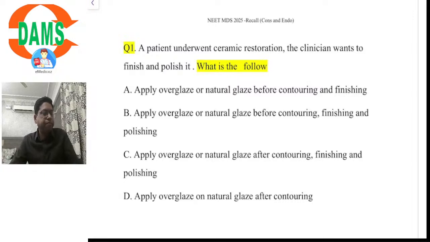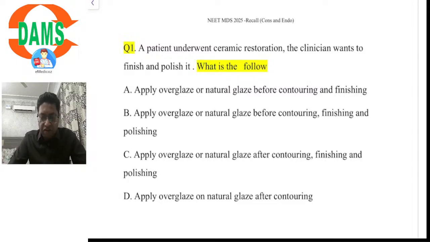I just want to remind you of one thing, that the majority of the questions compiled here are from recall, both the questions and the options. So definitely there would be certain discrepancies in the language. It may not be exactly what was asked in the exams, but we have compiled it from numerous sources as well as from the students' feedback that we got from the recall session. So this is the best possible framing of questions that we have got for cons and endo for this year.